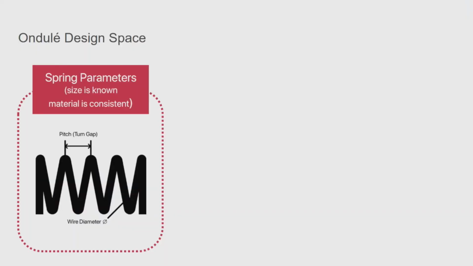So first of all, I wanted to introduce the design space. We're particularly looking into two parts. The first one is spring, and based on the spring theory from engineering, we can allow the user to control two parameters, because when we convert a 3D object to a spring, we usually can get the size of the spring from the geometry. And also the material, we assume the material is consistent throughout the 3D printing. So the two parameters the user can control are the turn gap, which is the gap distance between two coils, and the wire diameter.